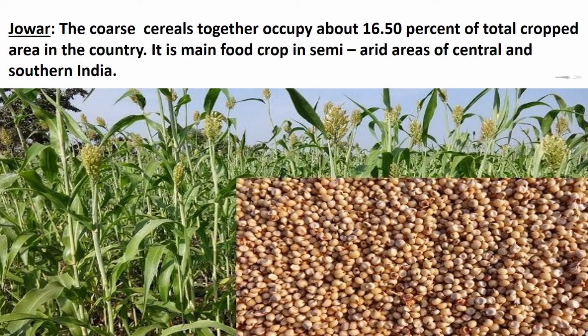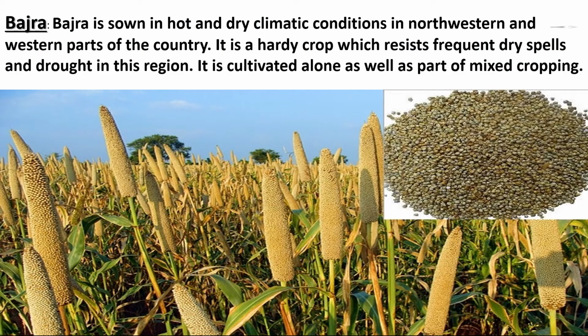Other leading producer states of jowar are Karnataka, Madhya Pradesh, Andhra Pradesh and Telangana. It is sown in both Kharif and Rabi season in the southern states, but it is a Kharif crop in northern India where it is mostly grown as a fodder crop. South of Vindhyachal, it is a rain-fed crop and its yield level is very low in this region.